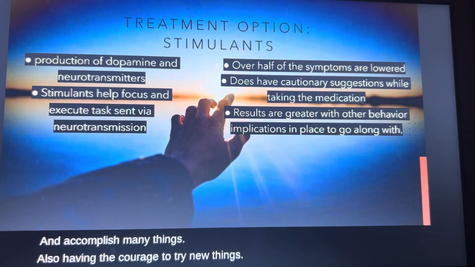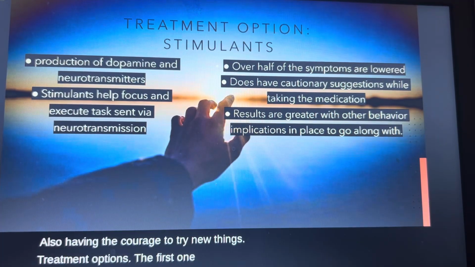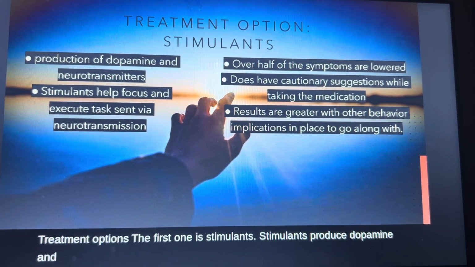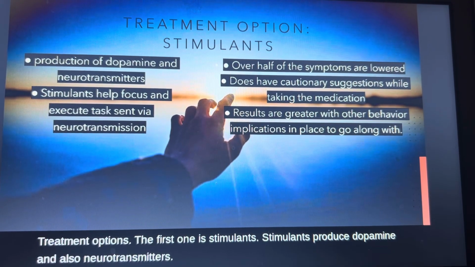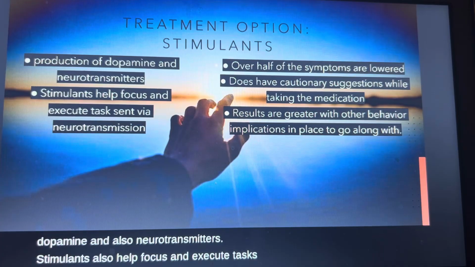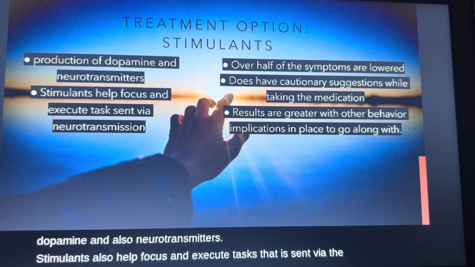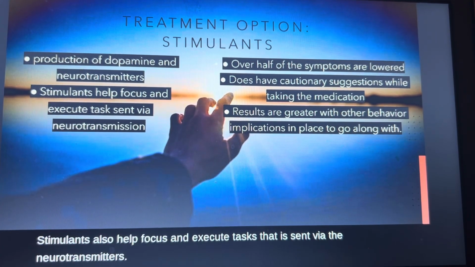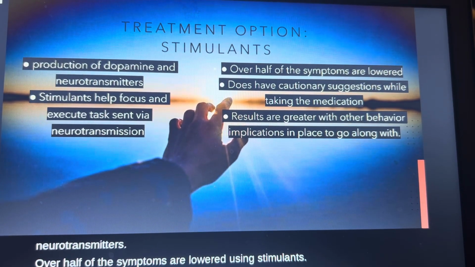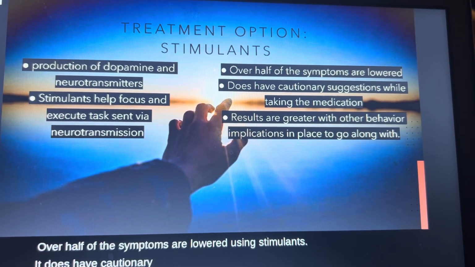Treatment options. The first one is stimulants. Stimulants produce dopamine and also neurotransmitters. Stimulants also help focus and execute tasks that is sent via the neurotransmitters. Over half of the symptoms are lowered using stimulants. It does have cautionary suggestions while you are taking such stimulant.